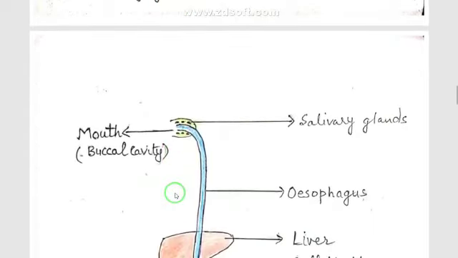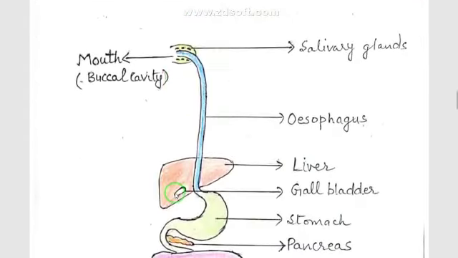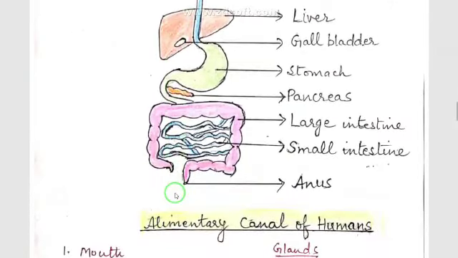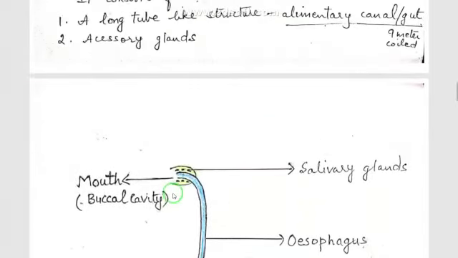Now here is a diagram of the alimentary canal of humans and various parts are labeled here. First is the mouth. Inside the mouth there is the buccal cavity, and there are salivary glands. These are the accessory glands which help in digestion.